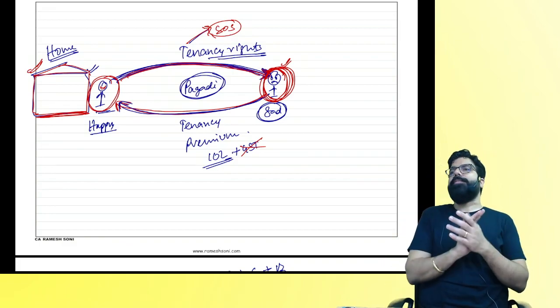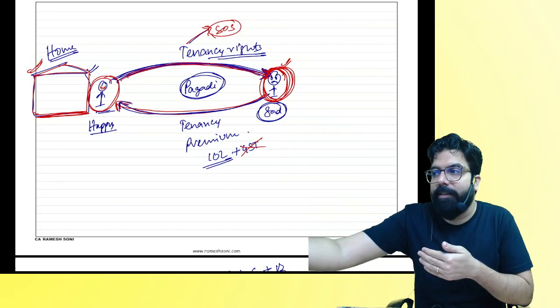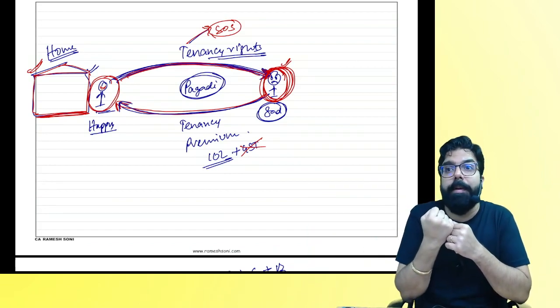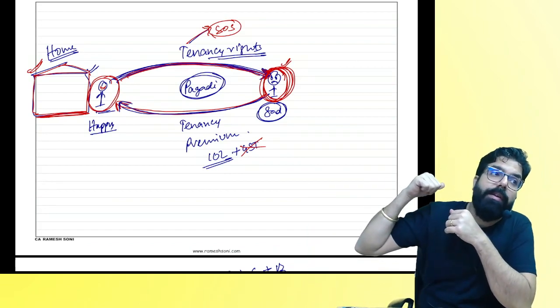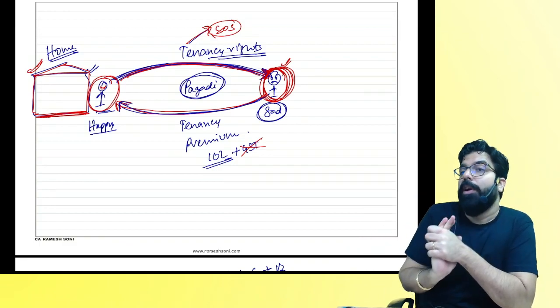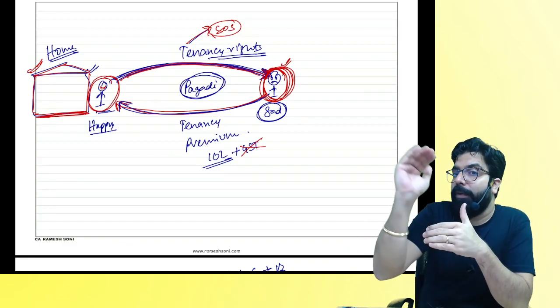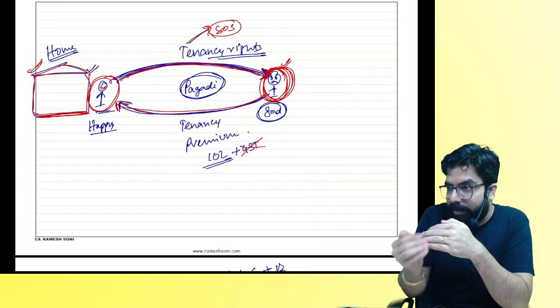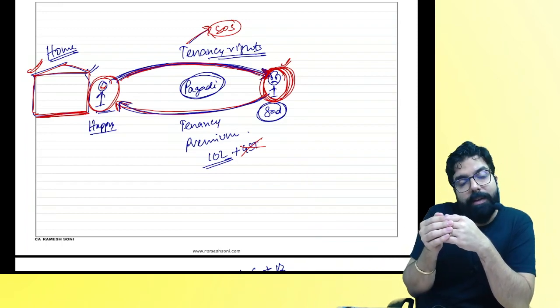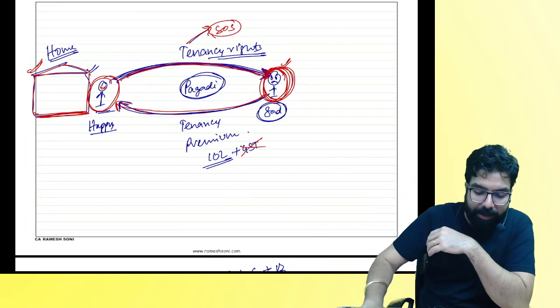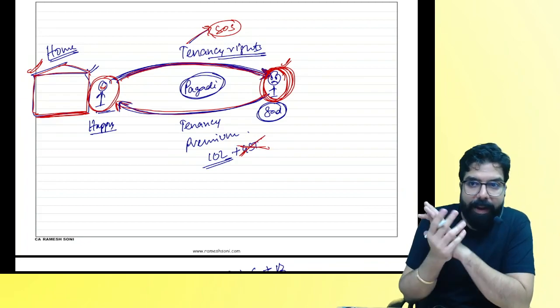Are we clear? Whenever you are renting a residential house, there will be no GST. I gave you my tenancy right and I collect tenancy premium. It is for which house, everyone? Residential house. Remember one thing, everyone. Renting of your residential house and receiving tenancy premium, you will never charge any GST. Yes, GST has been exempted.